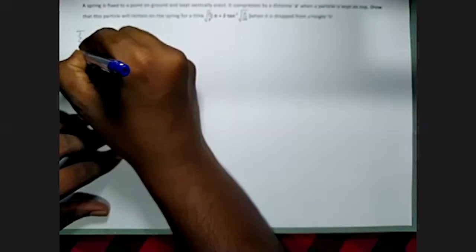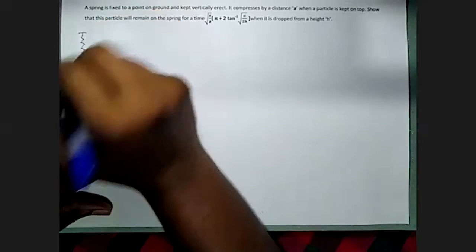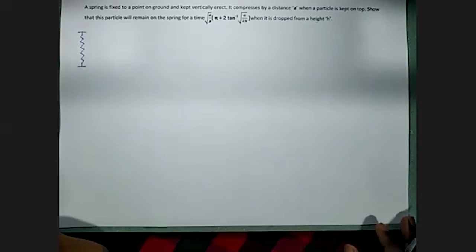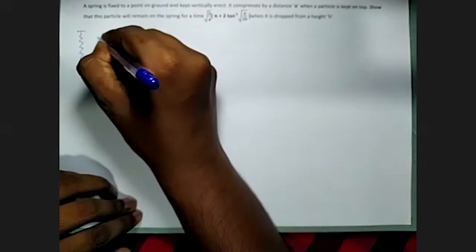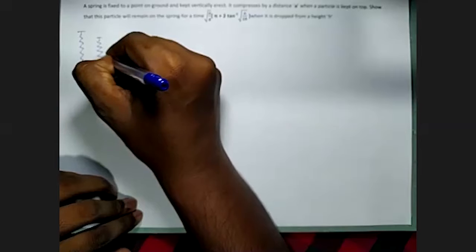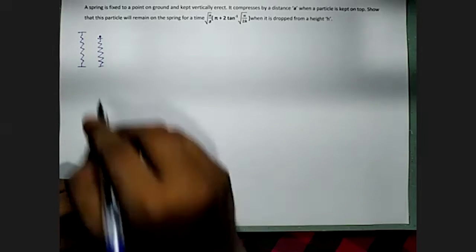So let's consider we have a spring like this in its natural length. When we keep this mass in, the spring will compress because of the weight.